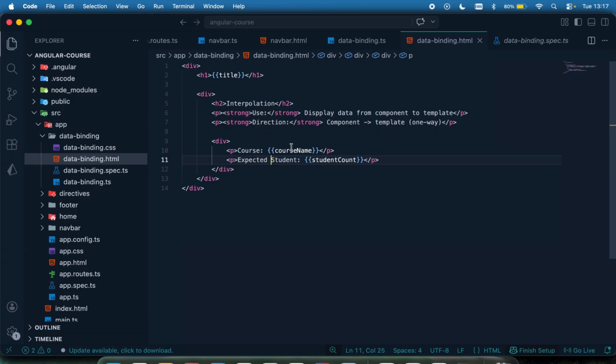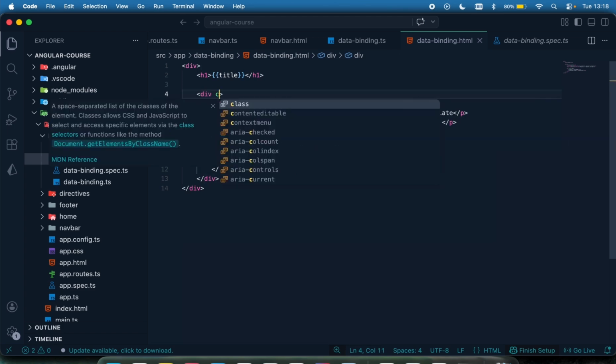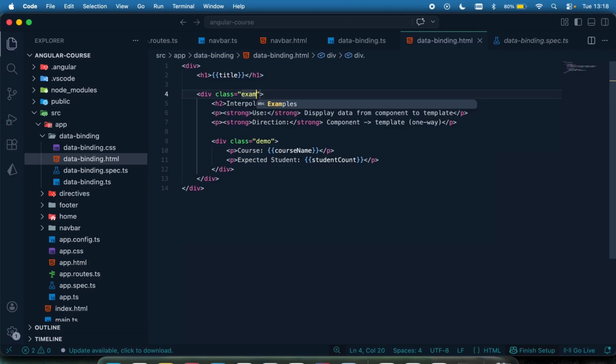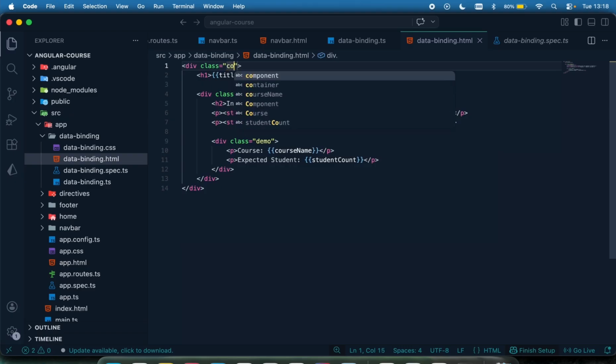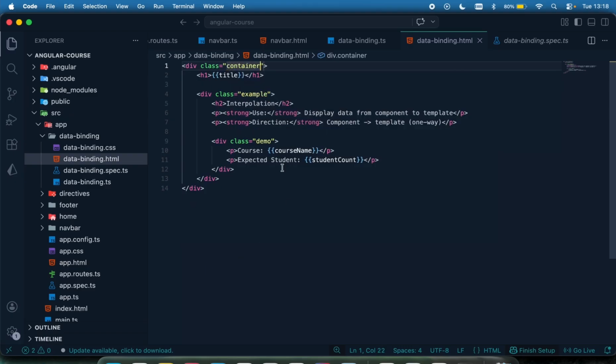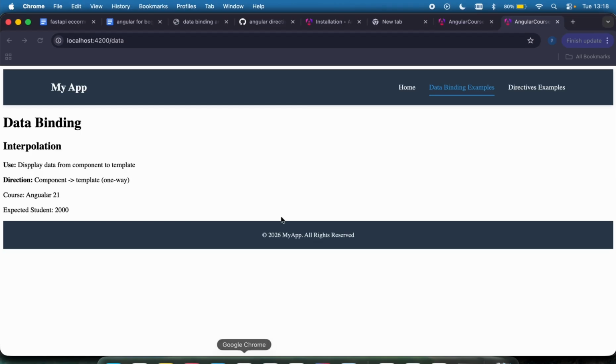I'm going to add some design just to make this look a little bit nicer, by giving a class name: demo, this one I'll give a class called example, and this one a class called container. I already have the styling for this, which can be gotten right here.